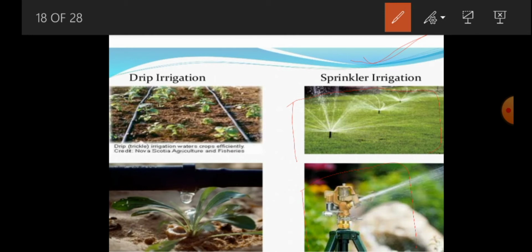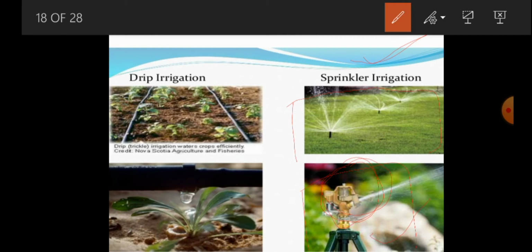And also, in a sprinkler system, perpendicular pipes having rotating nozzles on the top are joined to the main pipeline at regular intervals. This is a rotating nozzle, so this nozzle will rotate like that. The rotating nozzle is joined to the main pipe, and then water is allowed to flow.